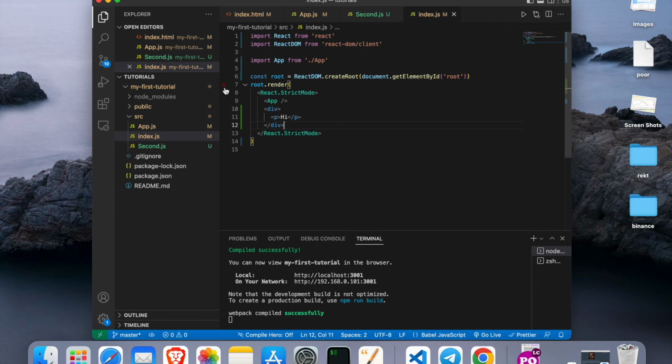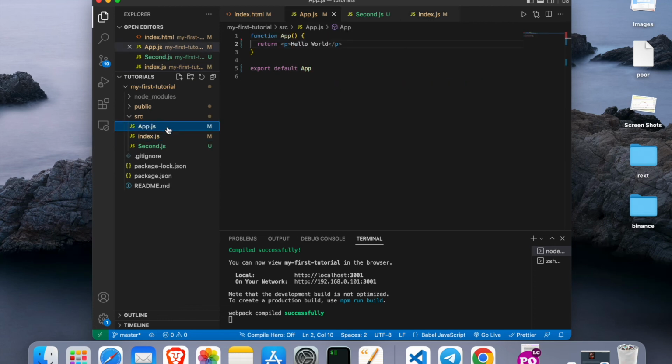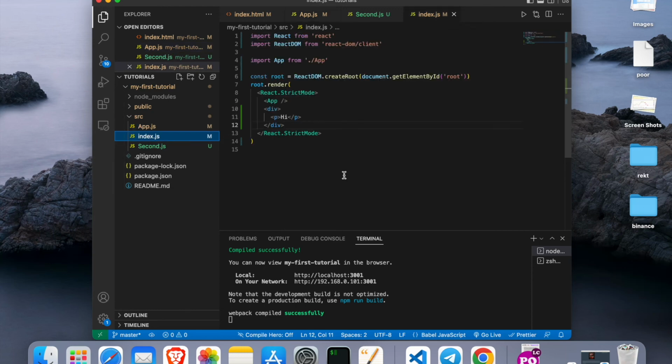Okay, so the third thing I want to mention is that you might see in some places that they have this app.js, this one component in here, and then you have many other components. You export all these components into app.js, and then only app.js is exported to index.js and rendered there. This managing of the components, the structure of components, is another topic, and you have lots of stuff to do in React.